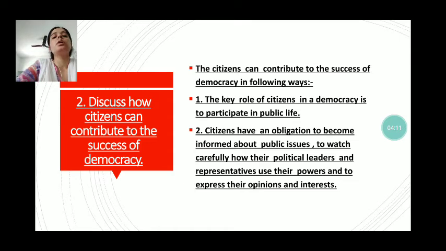Next, citizens have an obligation to become informed about public issues, to watch carefully how their political leaders and representatives use their powers, and to express their opinion and interest. Citizens should be alert and vigilant for the functioning of the government. They should watch carefully how their political leaders and representatives use their powers, and express their public opinions and interests also.